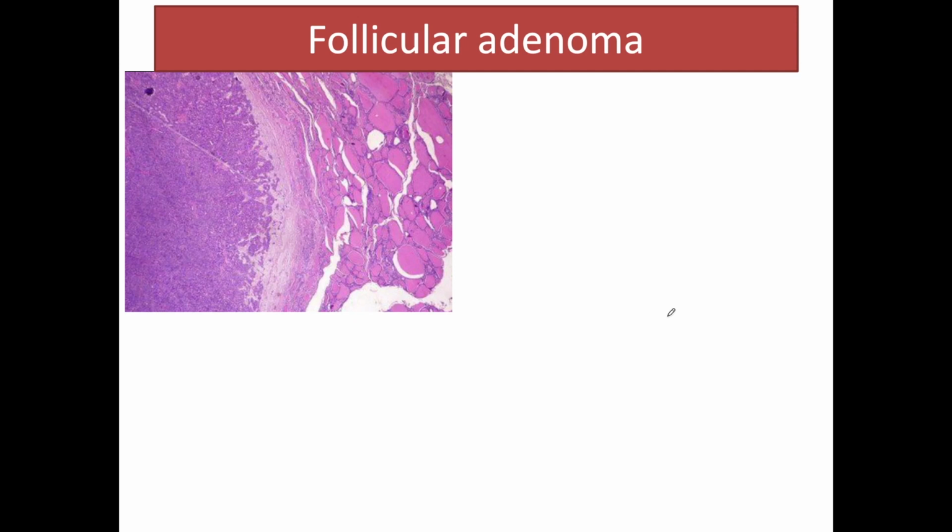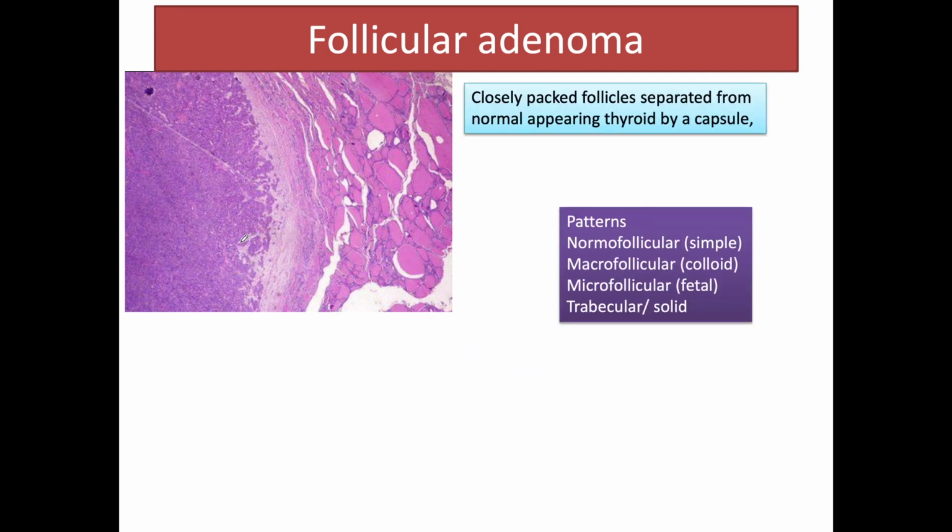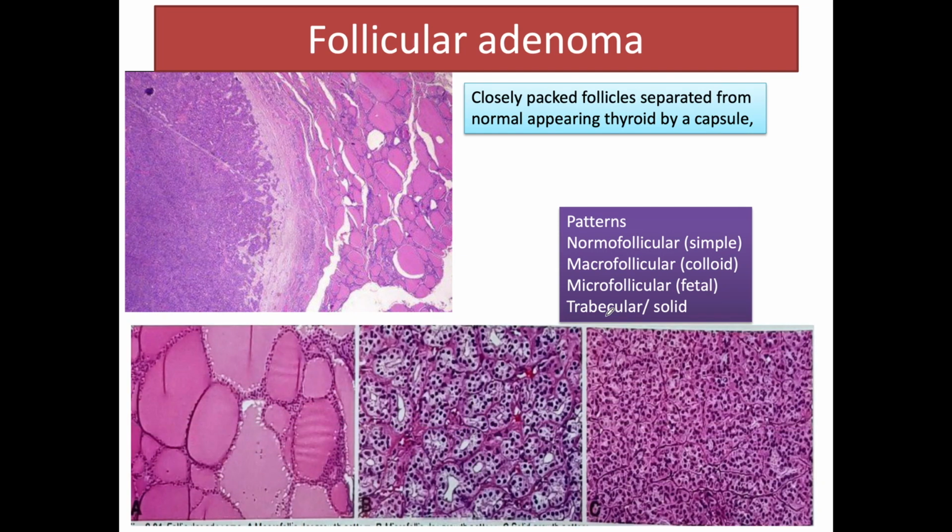This is the histological picture of follicular adenoma, where we can see a well encapsulated tumor. This is the tumor and this is the normal parenchyma of the thyroid. Generally this tumor compresses the normal parenchyma, and the pattern of cells in the tumor, it could be either normofollicular, macrofollicular, microfollicular or trabecular. These are the various patterns seen in a follicular adenoma. This is the macrofollicular pattern where we see large follicles. This is the microfollicular pattern and this is the solid pattern.